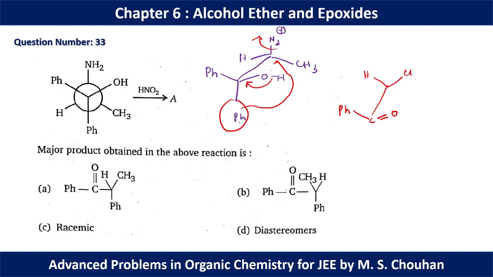H, CH3, Ph. Okay, so if you compare the options, option A will be the correct option because here we have OH below the plane and CH3 above the plane. Here also we have OH below the plane and CH3 above the plane. So for question number 33, option A will be the correct option.